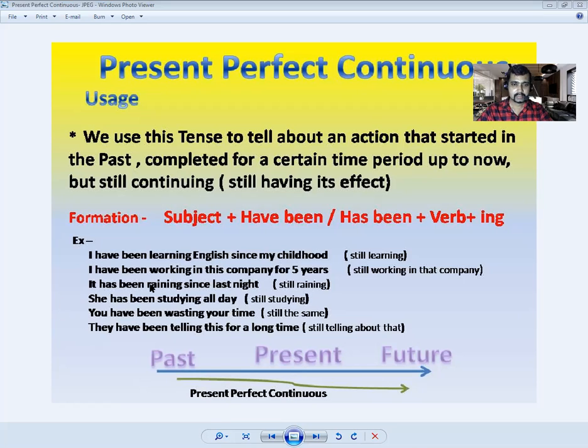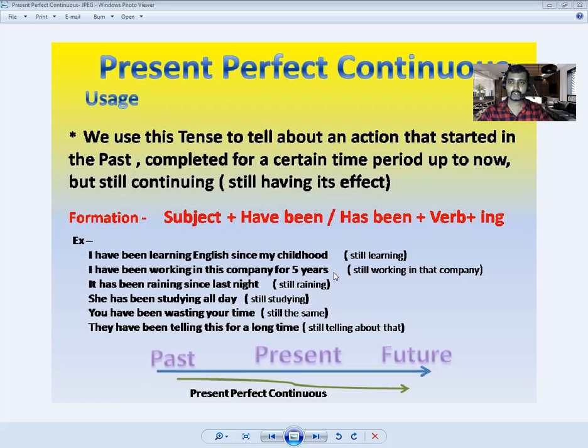So the second sentence, I have been working in this company for 5 years. So I am there and that particular company is there. So for 5 years, I have been there, still working in that company.